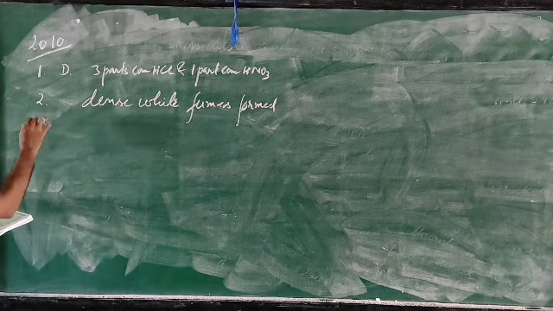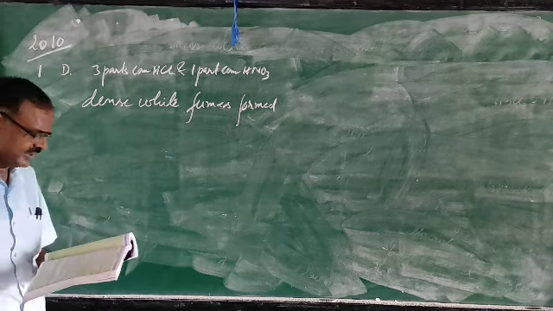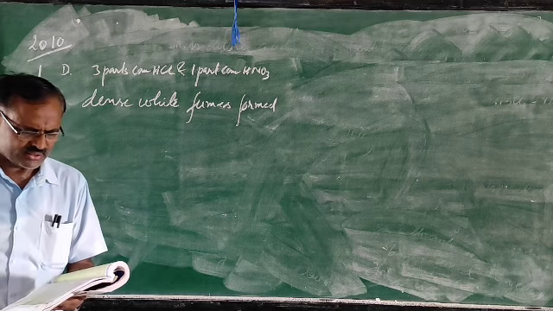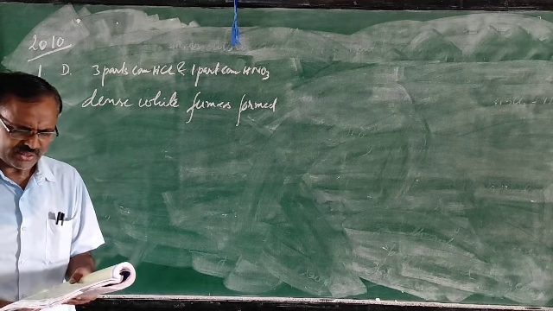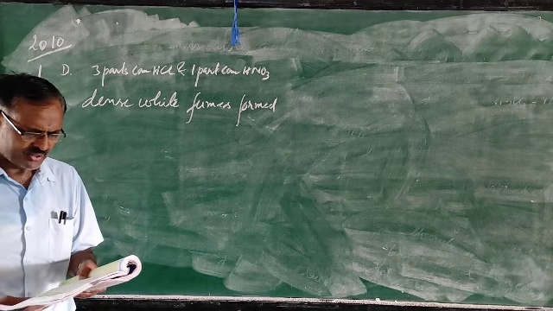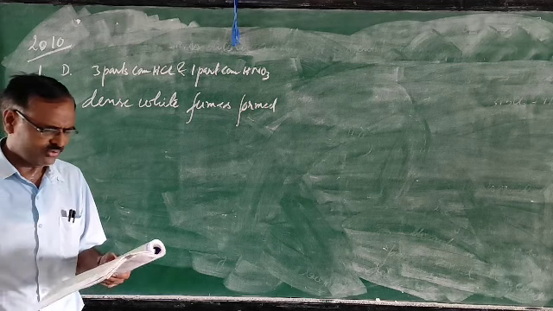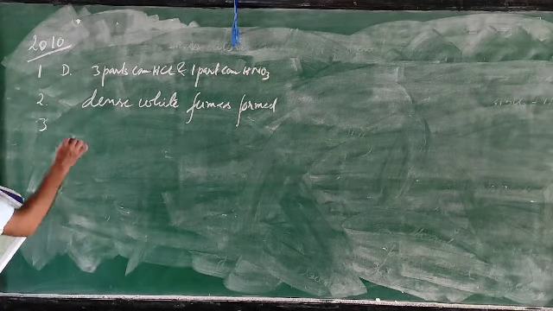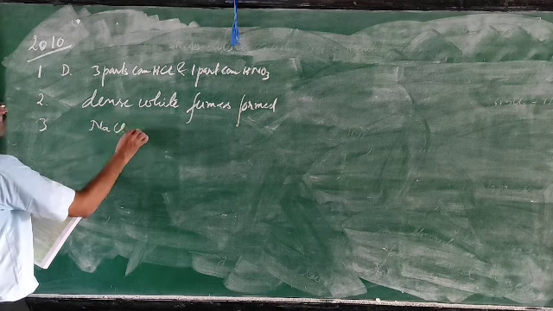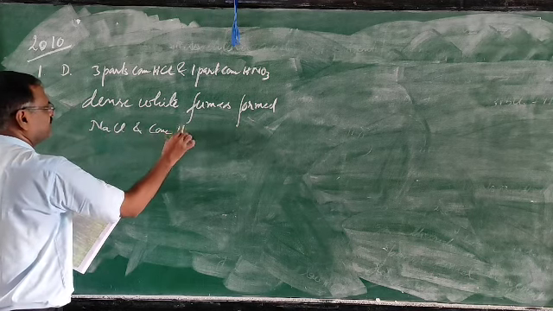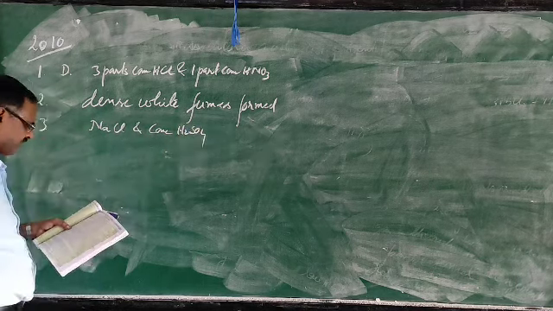Then third one, 2010. State the salt and acid used in the laboratory preparation of hydrogen chloride. The salt is sodium chloride and the acid is concentrated sulfuric acid.